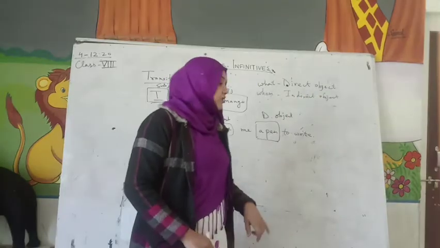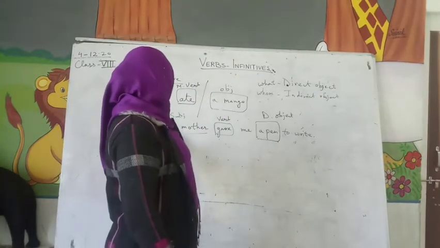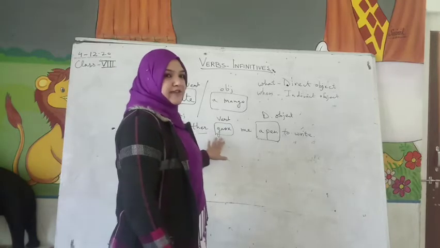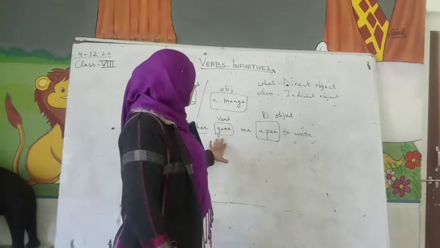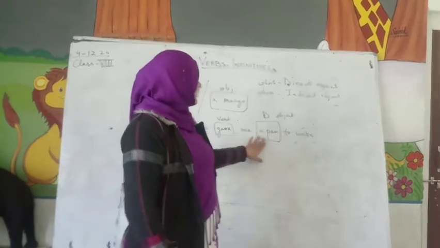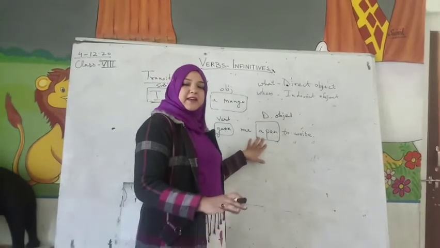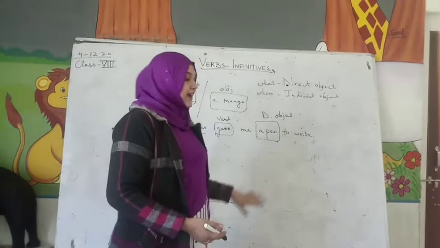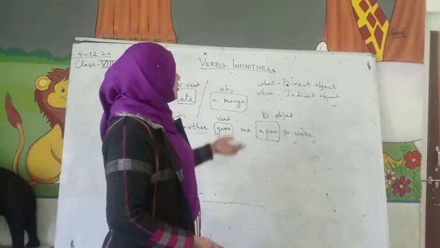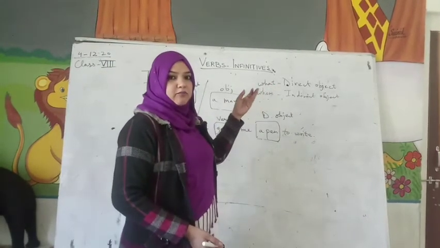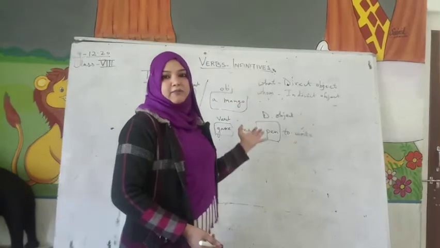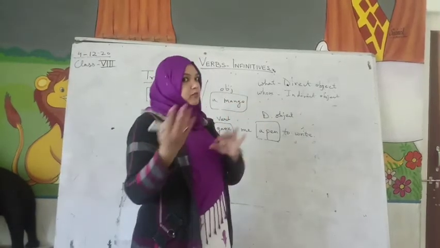Okay? Yes, children. So, when I am saying here my mother is the subject, gave is the verb. So, we are asking what did mother give? So, mother gave a pen. So, a pen is a direct object. Okay? And next, we have to find the indirect object, most probably it will be to whom.